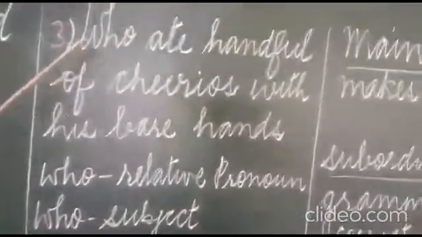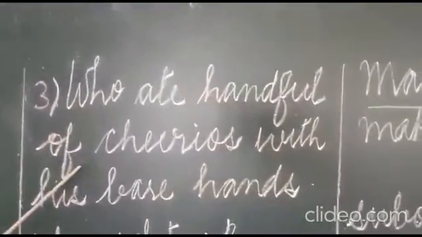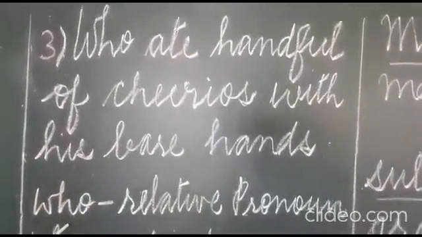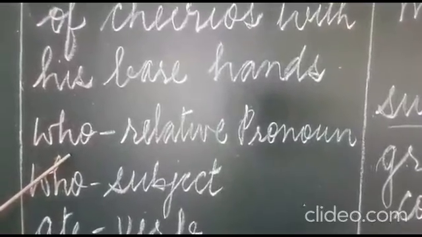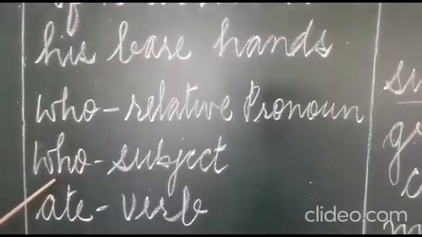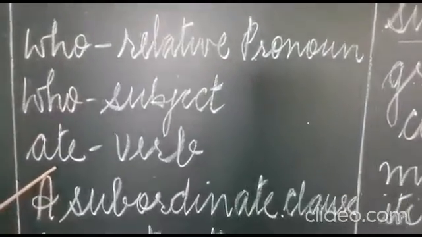Next, third one. Who ate a handful of cherries with his bare hands? Who here is a relative pronoun. I told you that when it begins with the pronoun. Who is subject? Ate is verb.